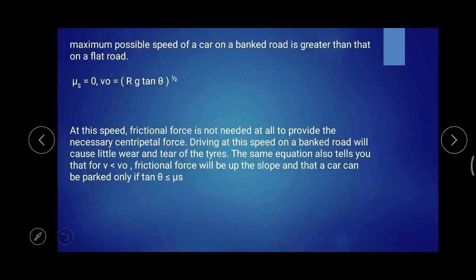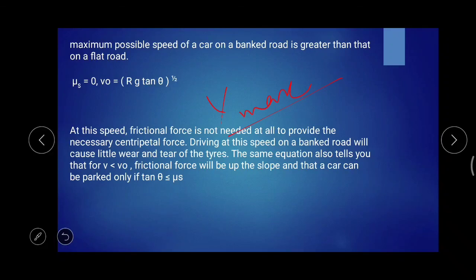At this speed the frictional force is not needed at all, where the mu s value is considered as 0, and it provides the necessary centripetal force. Driving at this speed on a banked road will cause little wear and tear of the tires. If you are moving with the maximum velocity value on a banked road, a large amount of wear and tear of the tires will happen.